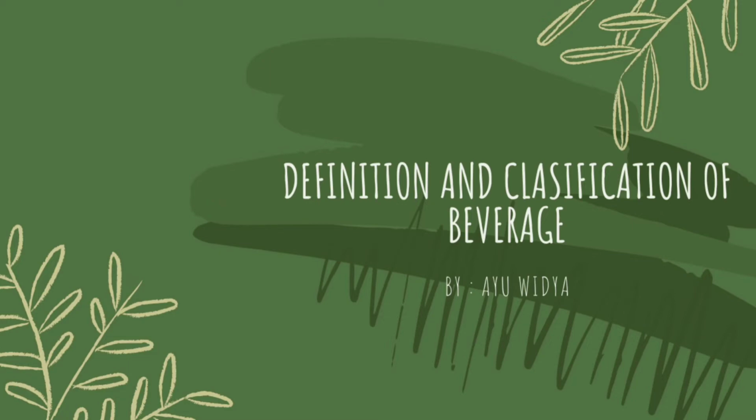Next, I'll continue with the beverage. Beverage generally refers to the liquid that is swallowed. Beverages are all types of liquid that can be drunk, or drinkable liquid other than drugs. Beverages have several basic functions, namely as a thirst quencher, an appetite stimulant, an energy booster, and a means to aid the food digestion process. Beverages can be classified as alcoholic and non-alcoholic beverages.